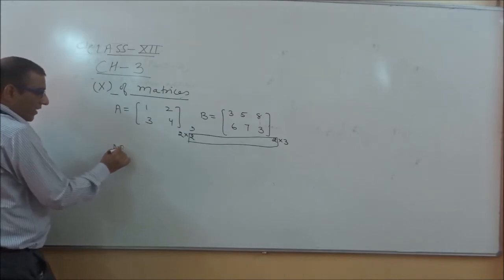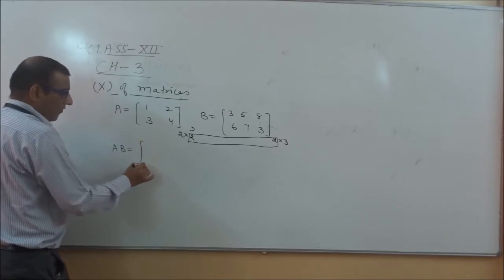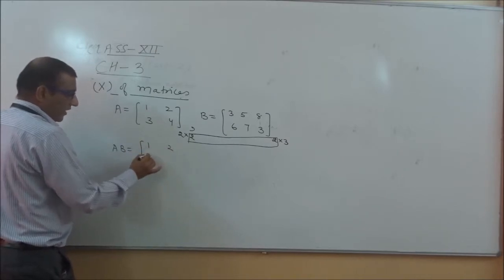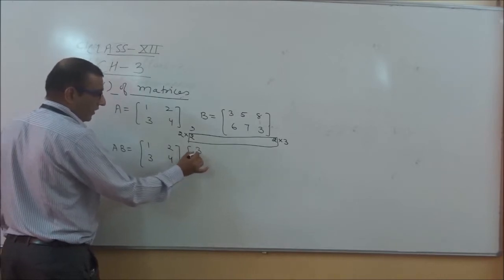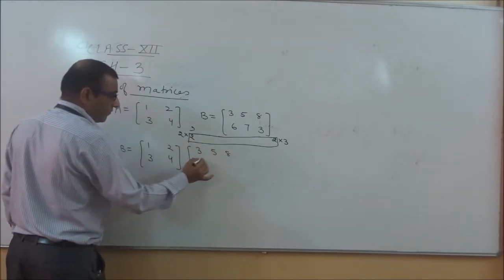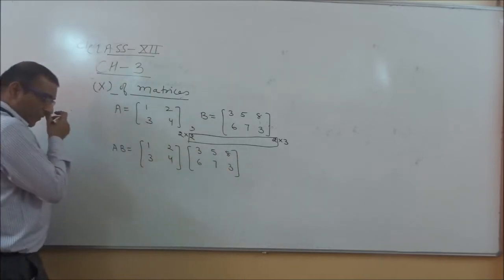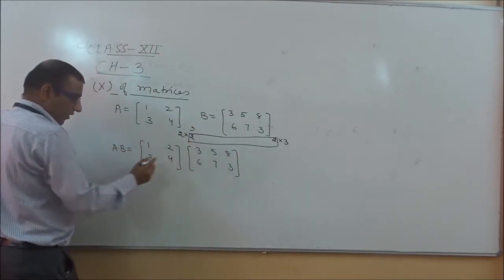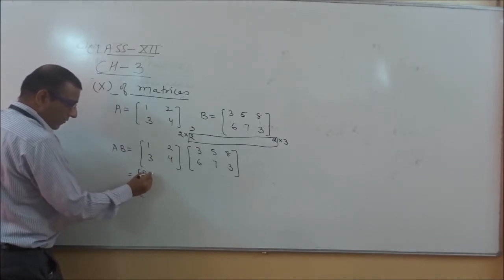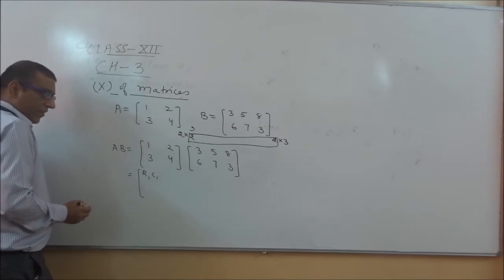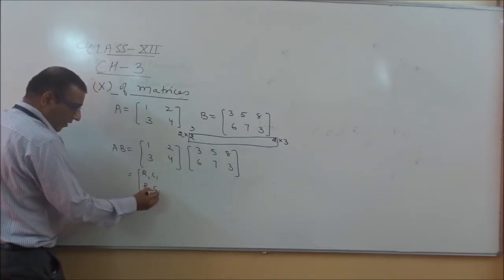So if we calculate AB, how will we identify the value? First we will write the value of matrix A, then we will write the value of matrix B. How can we multiply? R1 multiplied by C1, so first we will write here R1 multiplied by C1 and write in the C1 column, then R2 multiplied by C1 and write in the C1 column.